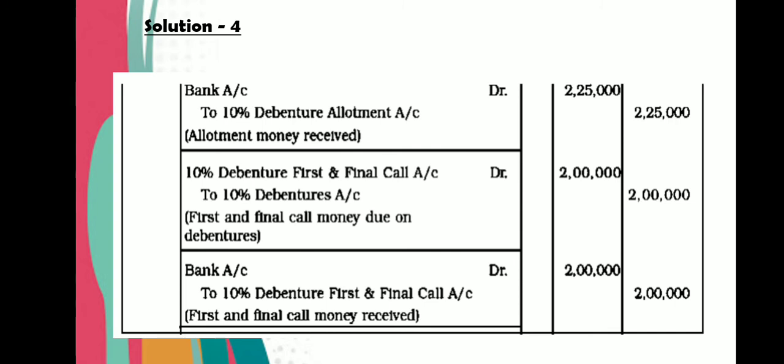Always remember, on the last call we have to use the word final. So this first call is the last call, that's why we will use the words first and final call. If the second call is the last call, then we can use second and final call. So with the last call you have to use the word final. So in this way, when debentures are issued at premium and the amount is collected in installments like application, allotment, first call, these entries will be passed.